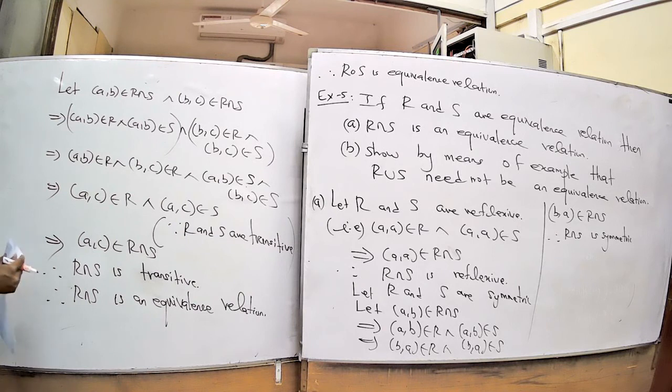Now you want to show by a counterexample that R union S need not be an equivalence relation.